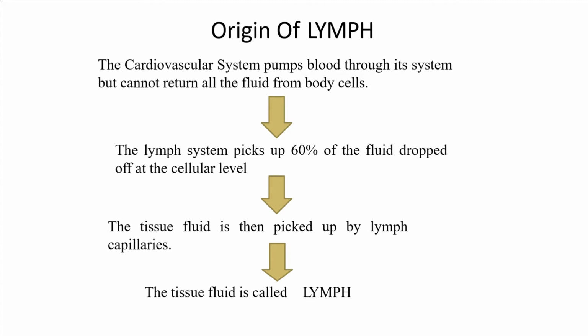It means that when the cardiovascular system pumps the blood to the tissues, from the arterial end, some material leaks out of the membrane, which has to be reabsorbed at the venous end of the capillary, but it cannot reabsorb because the size of the capillary is small. So it is picked up by the lymphatic system.